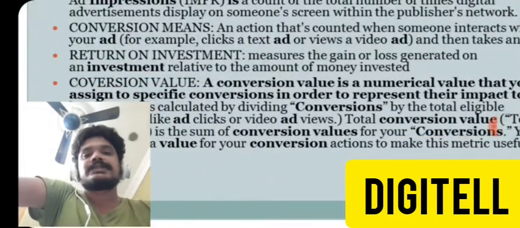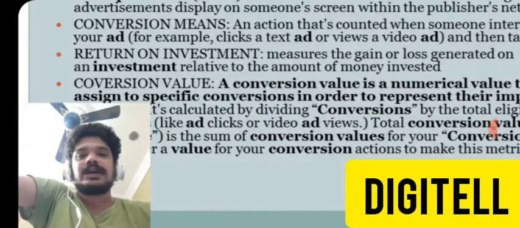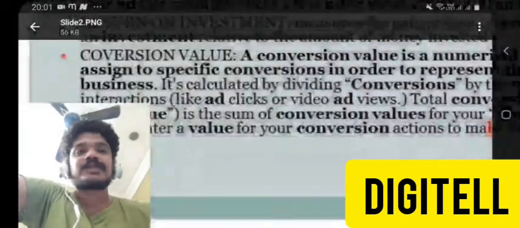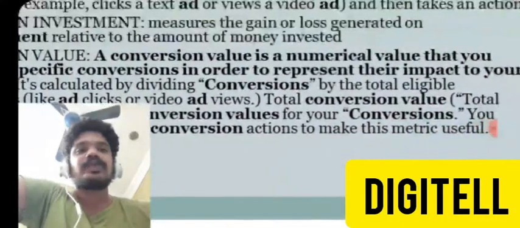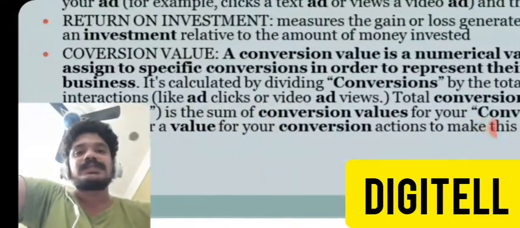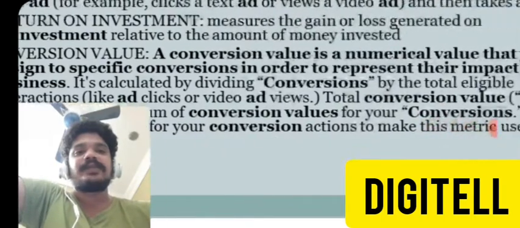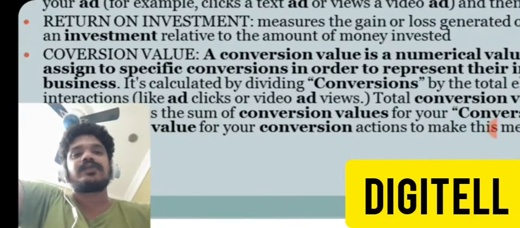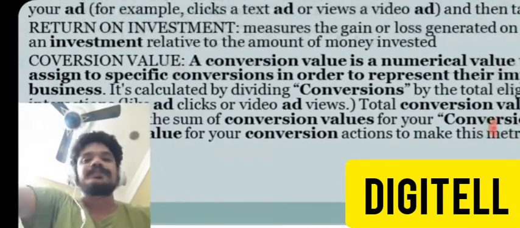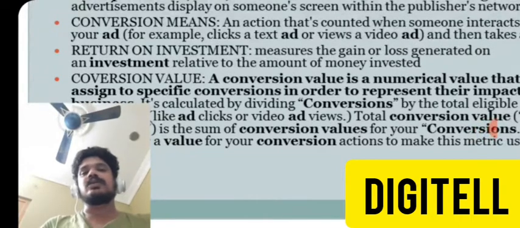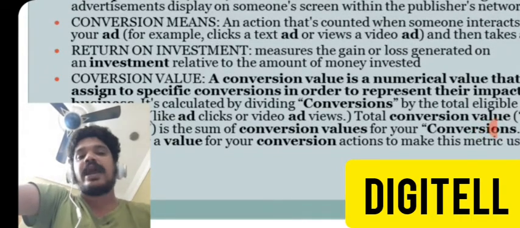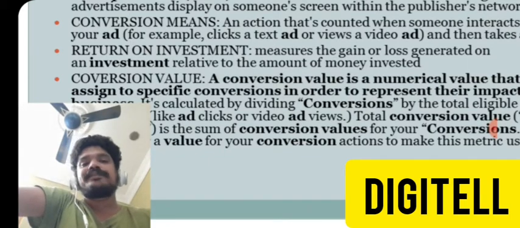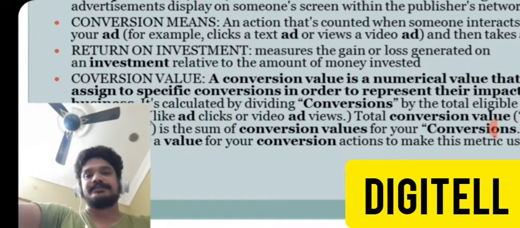So the next thing is the conversion value, guys. Conversion value is a numerical value that you assign to specific conversions in order to represent the impact to your business. It is calculated by dividing conversions by the total eligible interactions like ad clicks or video views. I should explain about the value. Conversion value is nothing but the value of the interaction.